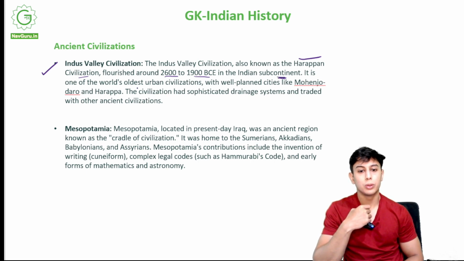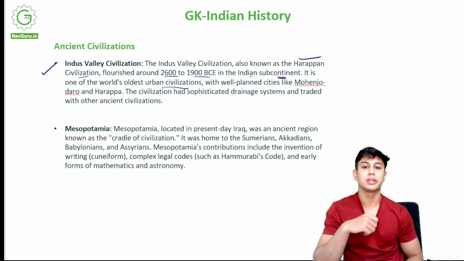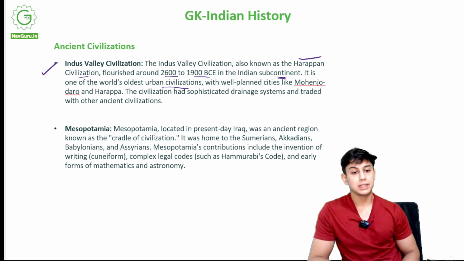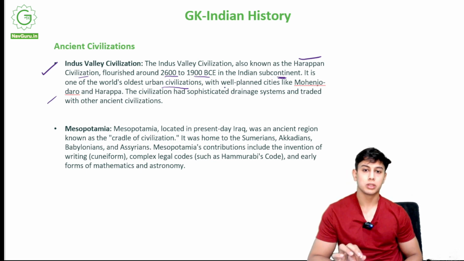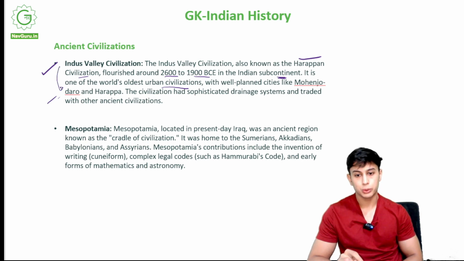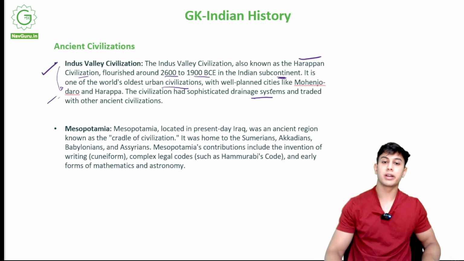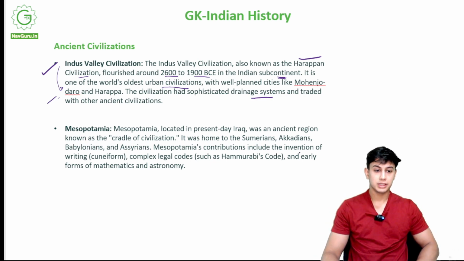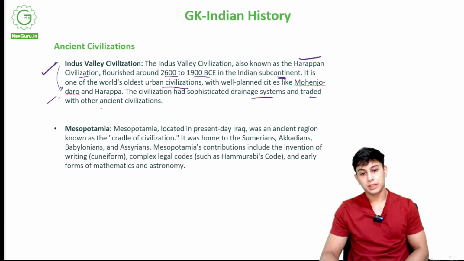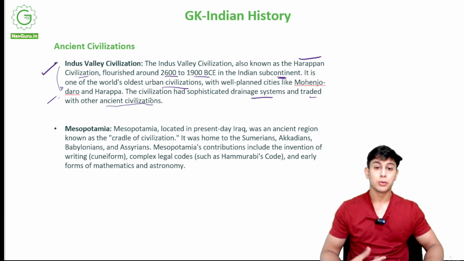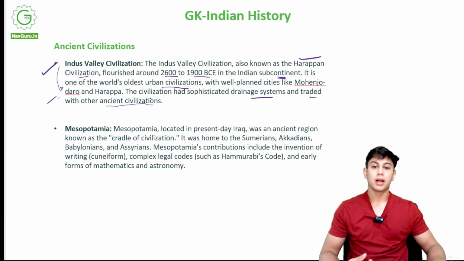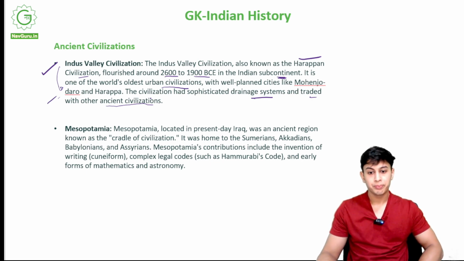It is one of the oldest urban civilizations. They were around the river Indus. Well-planned cities like Mohenjo-daro and Harappa. These were the people, right, who made the Indus Valley civilization, Mohenjo-daro and Harappa. The civilization had a sophisticated drainage system. They were the first to make a proper drainage system in a city, and traded with other ancient civilizations. And they were known for trade. Like other people from various countries and civilizations would come, they would trade their goods.